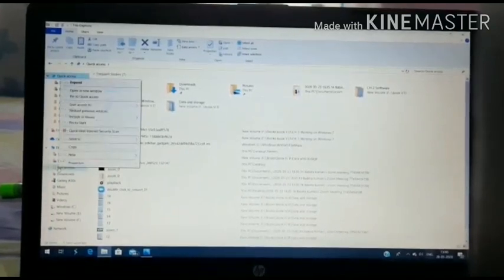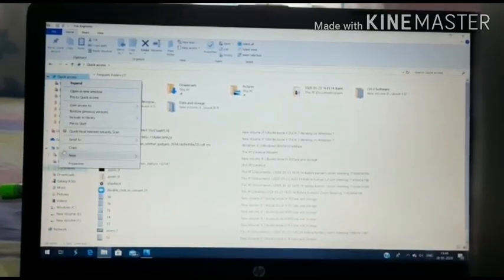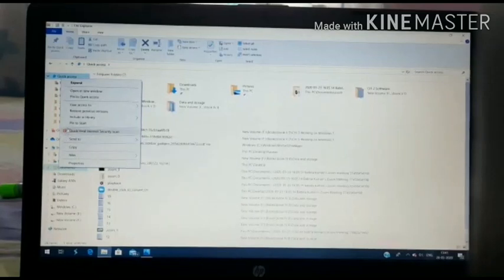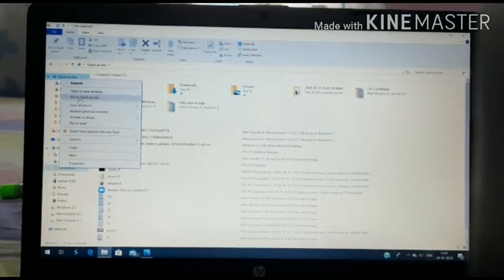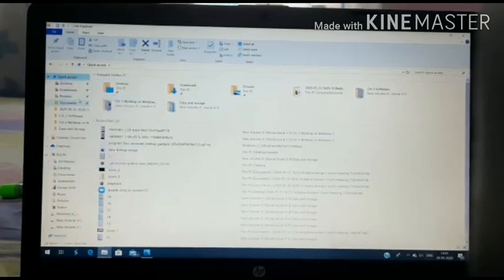Right click over there on the document, and then wherever you want to pin, you can pin in the start also, you can pin to the quick access also. So I would like to do in the same place from where I have removed. I want to pin the document in the quick access. So I will click the pin to quick access. So what happened? You can see again the document came here in the quick access.